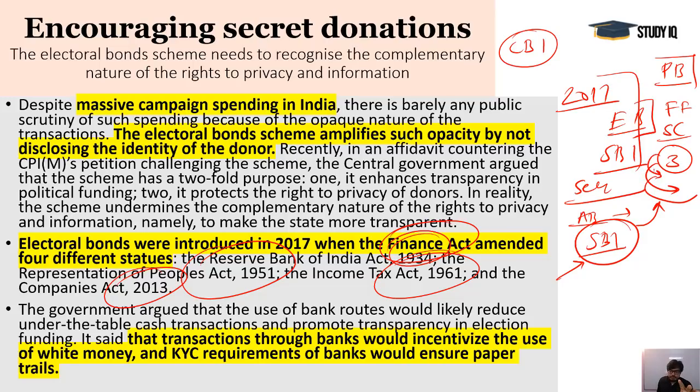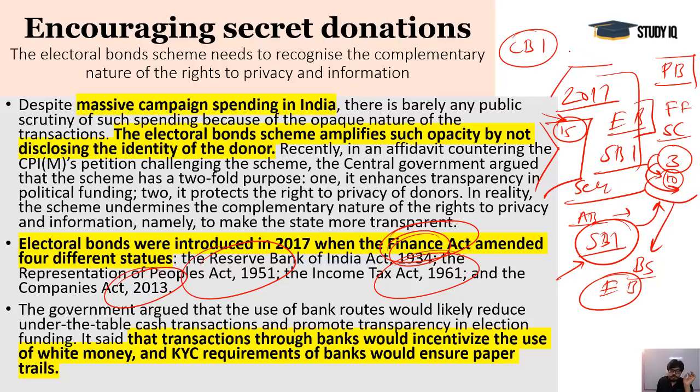If you start a shell company 10 days back, you can give funding to these political parties, and that would come through the banking system and through election bonds. So it's a problematic thing. And these parties would have to encash these within 15 days. That is the norm here, and restrictions are put here, but these are not going to help. In reality, they have made this particular system much more opaque than it was earlier.